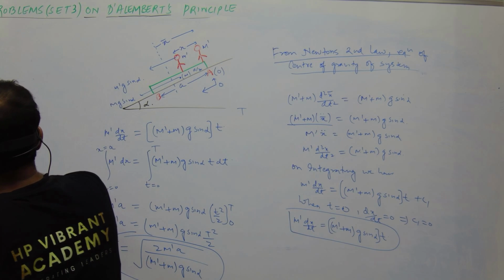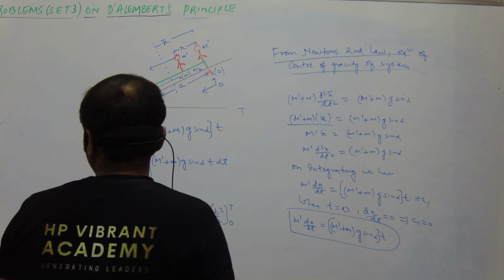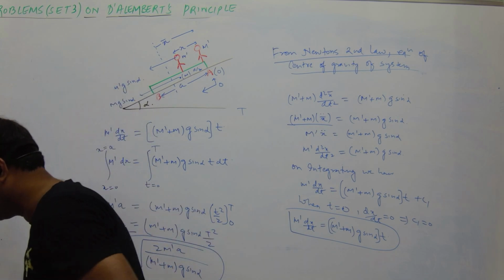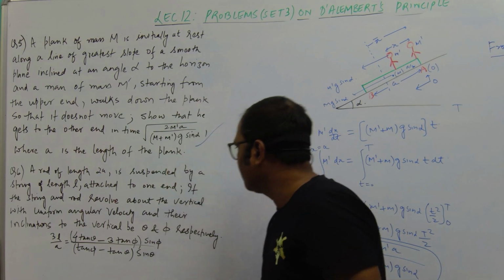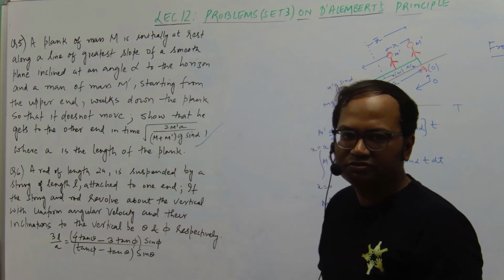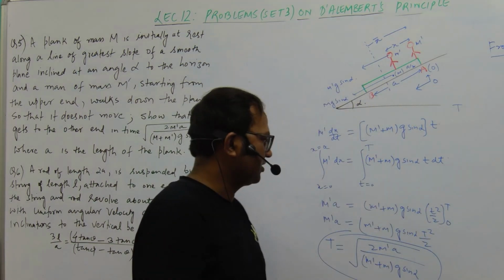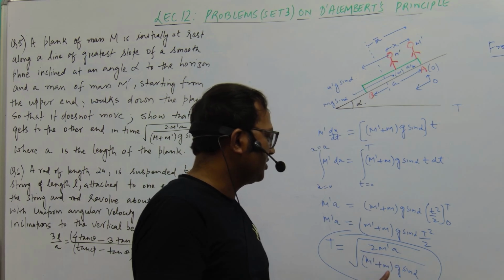So you have to show that the total time taken is the square root of 2 M' A upon (M + M') g sin α. So let us go back to the question. Okay, so the total time taken is 2 M' A upon (M + M') g sin α, under root. So we have T equal to this expression.